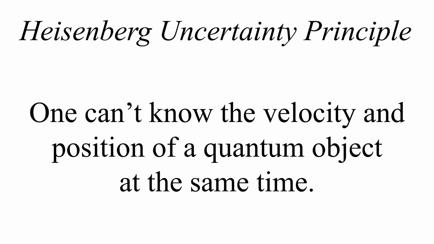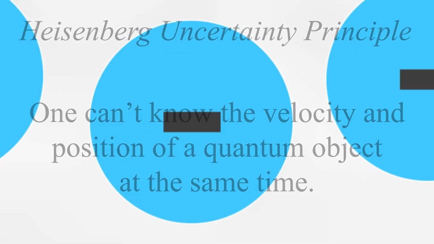The two actually function as an inverse ratio. The more we know about the position of the particle, the less we know about its velocity, and the more we know about the velocity of a particle, the less we know about its position. This means we can't know the exact position of a particle, but it could be going any speed. Or we can know the exact speed of a particle, but it could be anywhere.